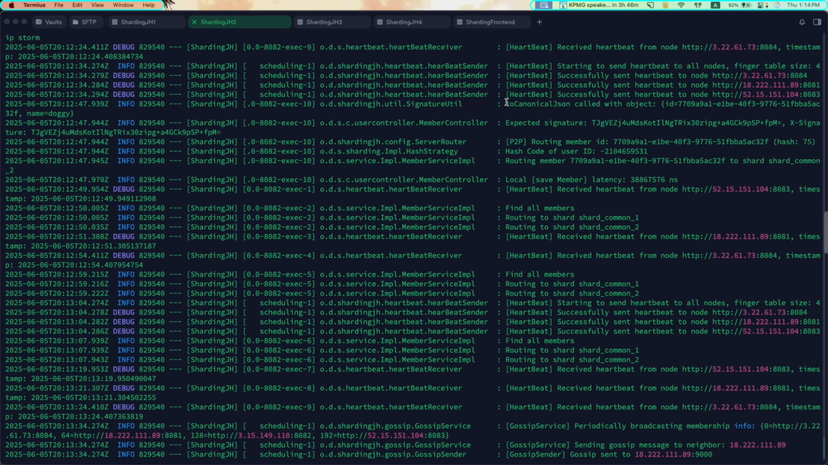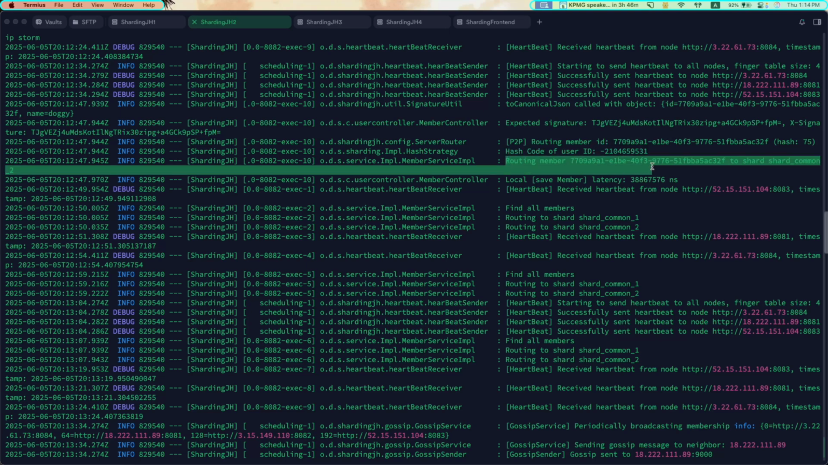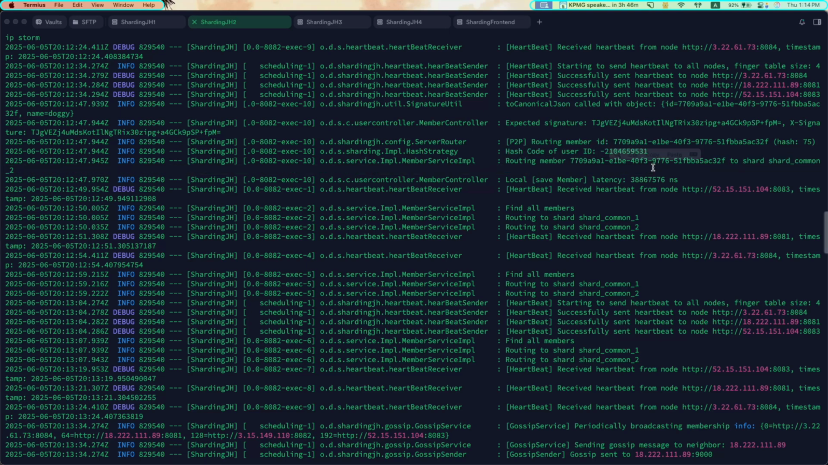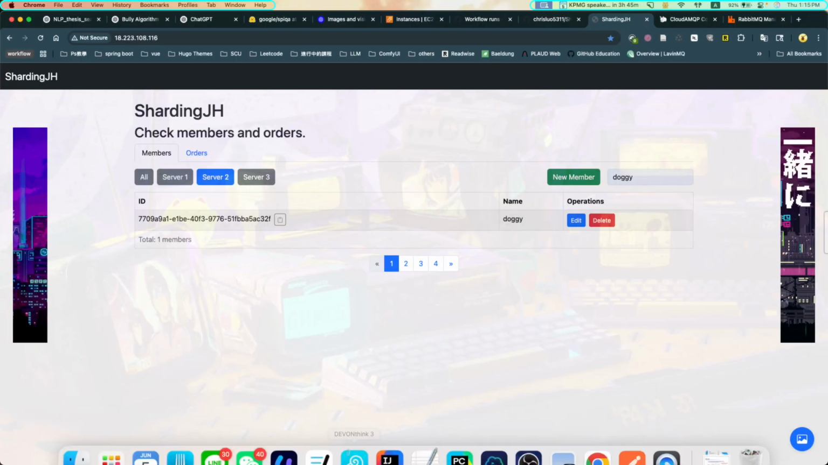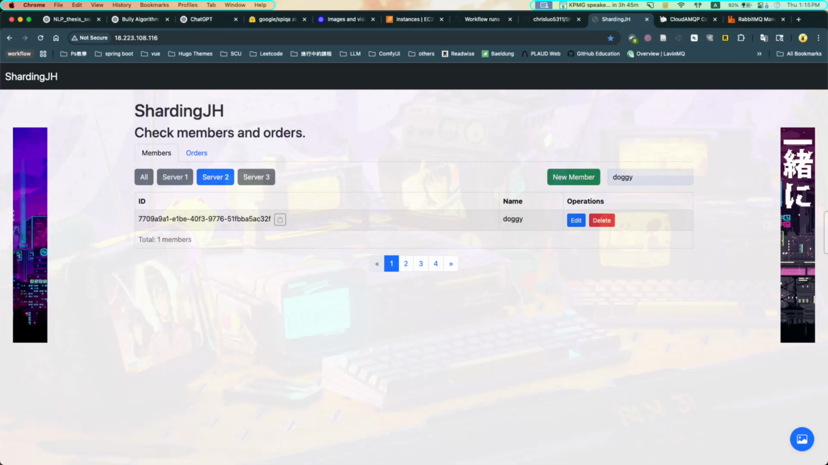So here we get a doggy. In server 2 we get a doggy, and then we check the signature, and then we go to the routing. So 75 is the current node. So it goes to the sharding layer. In the sharding layer, we will find that this doggy belongs to shard common 2. So we set the shard key to shard common 2, and then we save it. So that's our demo for P2P routing.